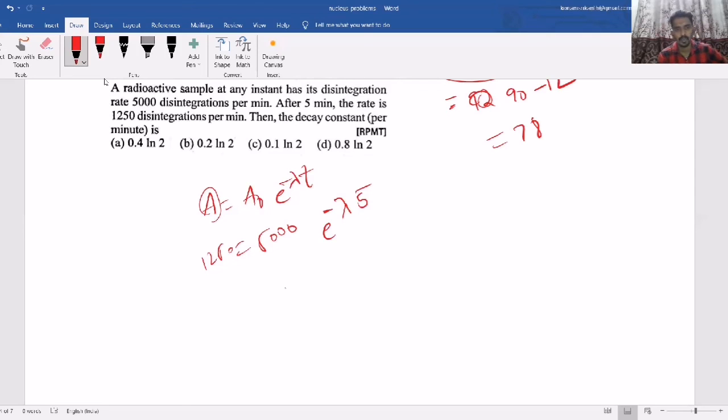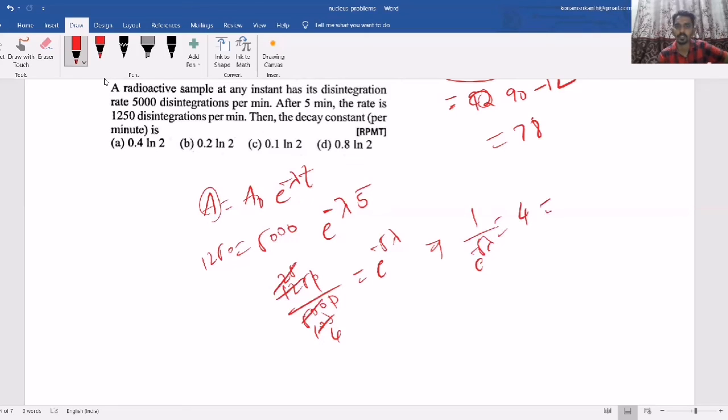Now if you solve this, 1250 by 5000, zeros cancel, 5 into 250, 25 and 4 into 5, so 4 equals e power 5 lambda.